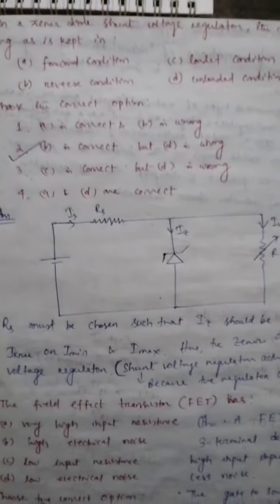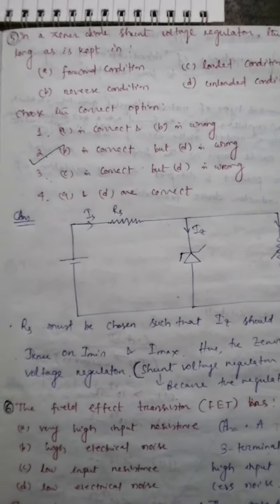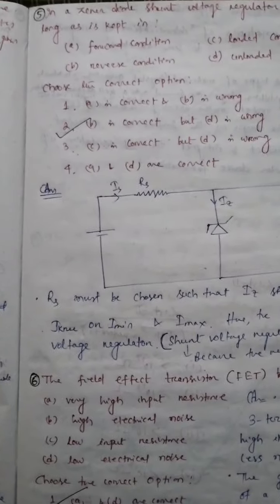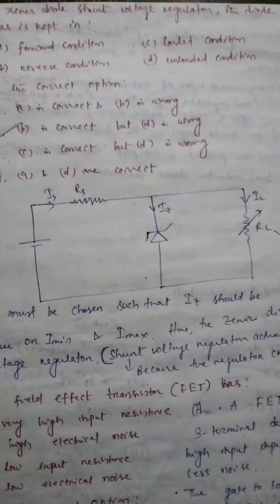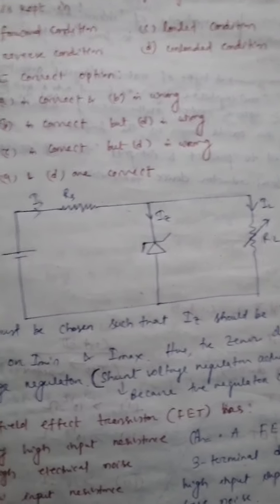Fine. Next I will go to question number 5. Question number 5 says, in a diode shunt voltage regulator, the diode regulates as long as it is kept in what? Okay, the options are forward condition, loaded condition, reverse condition, and unloaded condition.